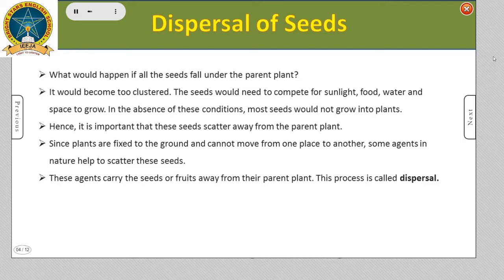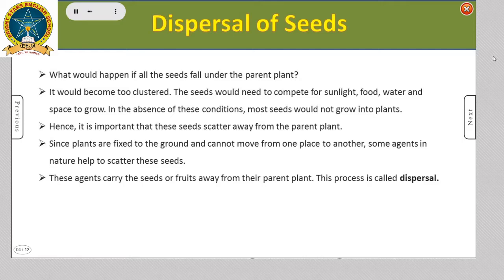Dispersal of seeds. What would happen if all the seeds fall under the parent plant? It would become too clustered. The seeds would need to compete for sunlight, food, water, and space to grow. In the absence of these conditions, most seeds would not grow into plants. Hence, it is important that these seeds scatter away from the parent plant.